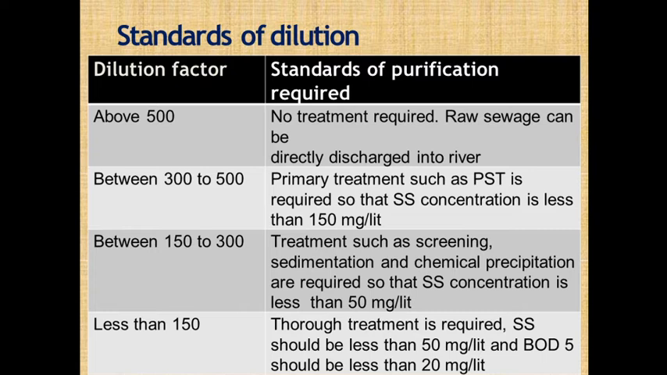Dilution factor is nothing but the quantity of diluting water or receiving water to the quantity of wastewater or effluent discharge. Okay. So it is nothing but the ratio of the quantity or the volume of the receiving water to the volume of the wastewater or effluent discharge. So dilution factor is the ratio of the quantity or volume of the receiving water or diluting water to the quantity or volume of wastewater or effluent discharge. That is called the dilution factor.